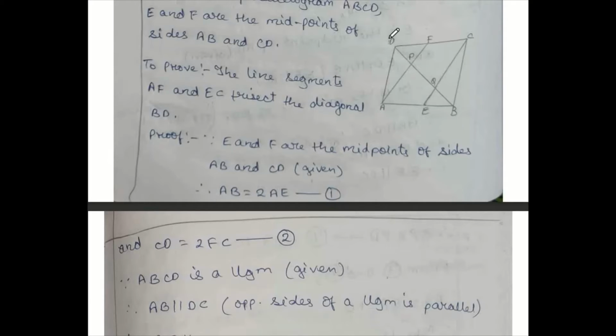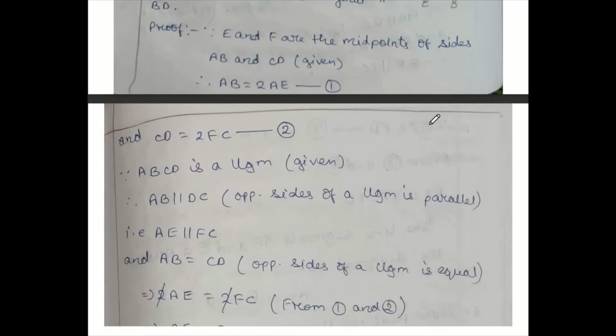Again we can take this triangle CDQ. F is the midpoint. These lines both are parallel because the full line also is parallel. Then P is also the midpoint of QD. If it is so, QP and PD both are also equal. So three equal parts we are getting, which means these two line segments are going to trisect this diagonal BD.